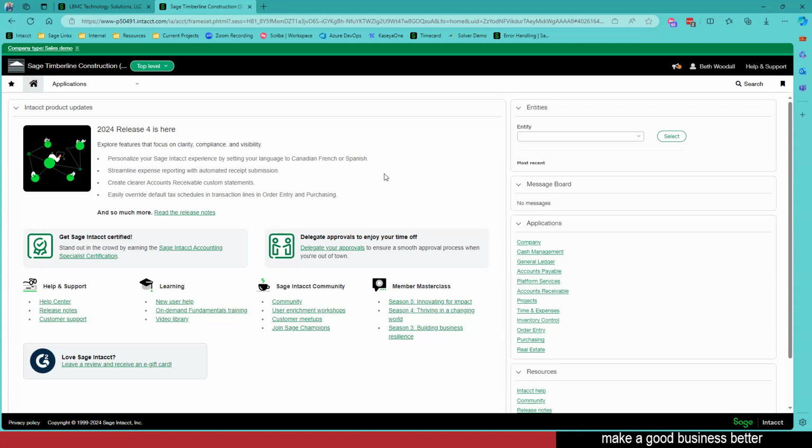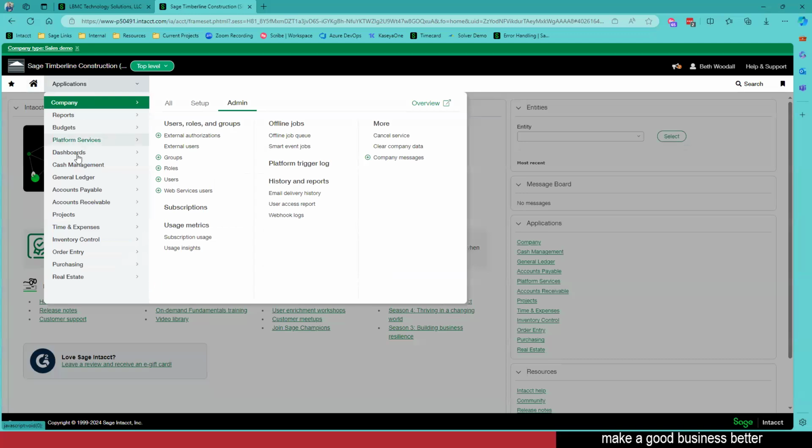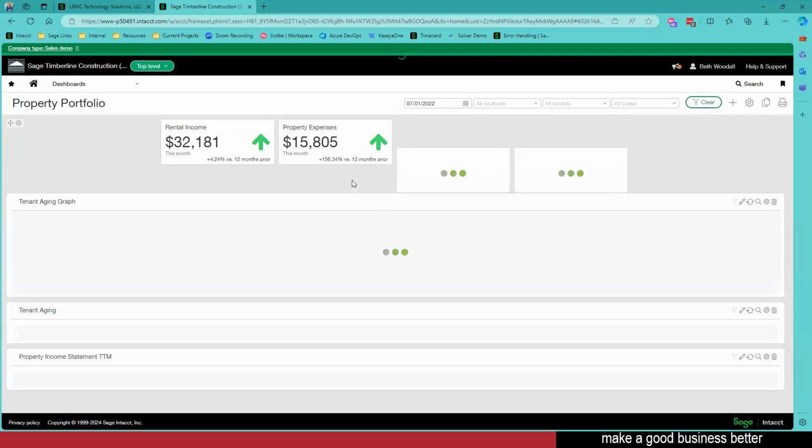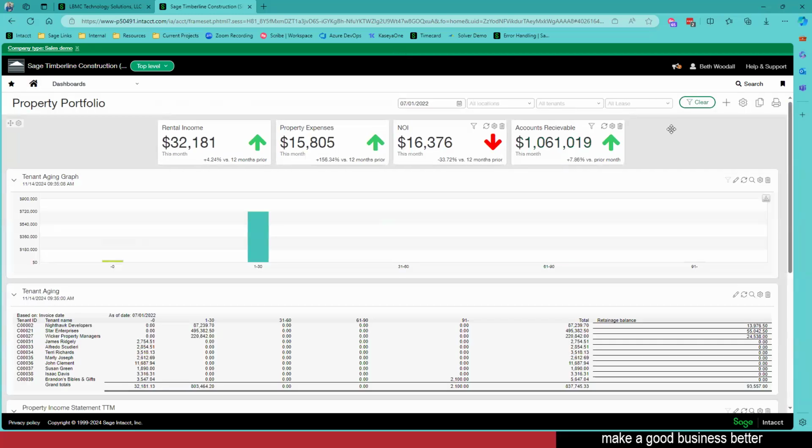When we log into Sage Intacct Real Estate or Sage Intacct, we see this landing page. One of the things that I like to demo when we talk about this, one of those real-time metrics, is looking at our dashboard. So I'm going to go over to dashboards and go to our property portfolio dashboard. Now, what does a dashboard do? It's a really nice way of presenting financial data in one main area. So not only am I going to see property information, tenant information, but I'm also going to see GL information all in one dashboard.